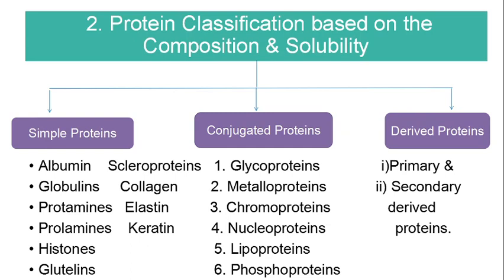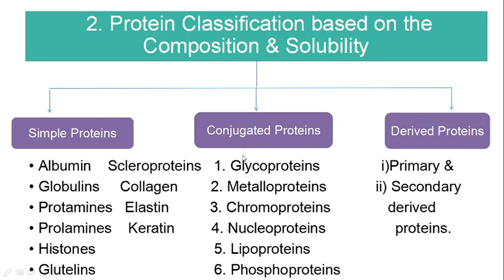This non-protein moiety may be a carbohydrate, lipid, nucleic acid, inorganic substance or metal ions. The protein moiety of a conjugated protein is called the apoprotein and the non-protein moiety is called the prosthetic group. On hydrolysis, these conjugated proteins yield amino acids and a non-protein moiety.